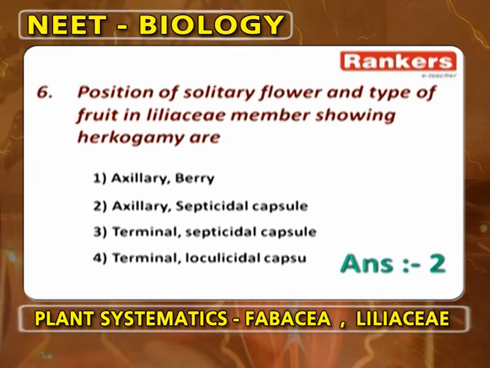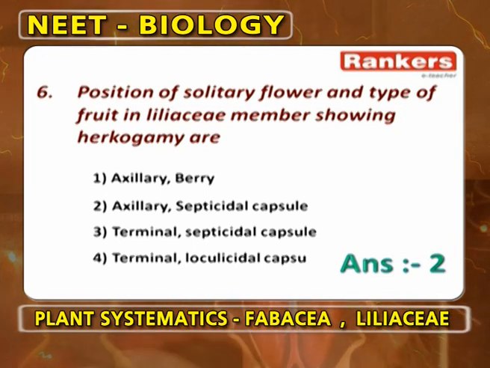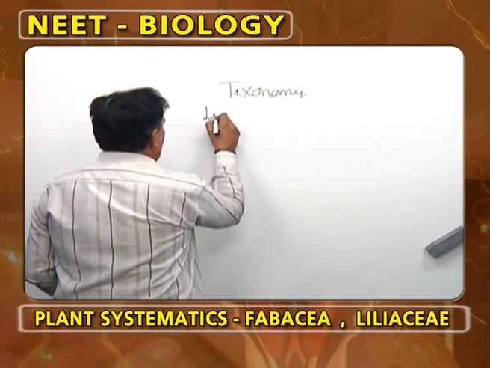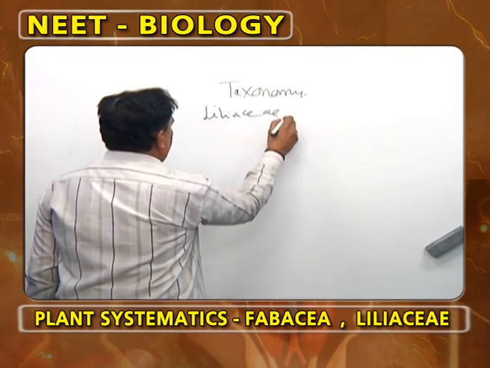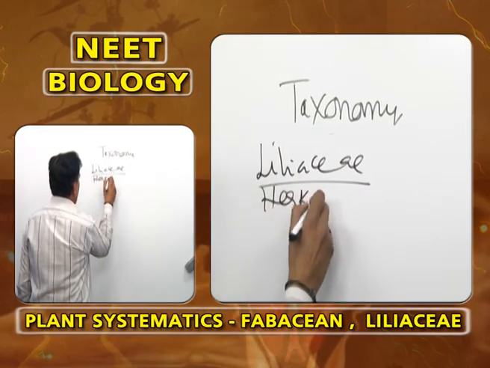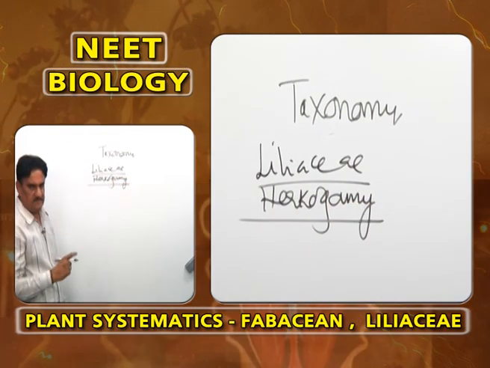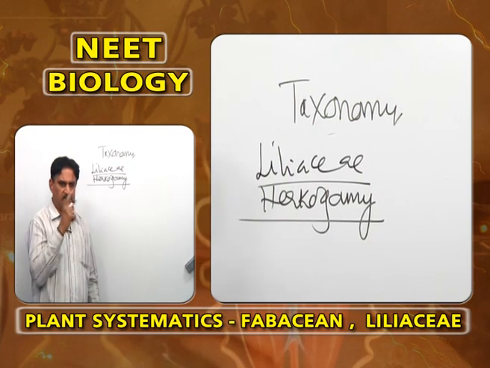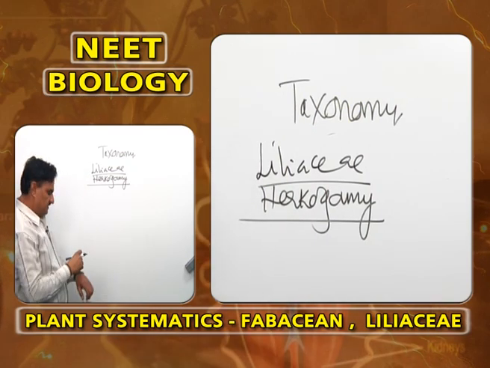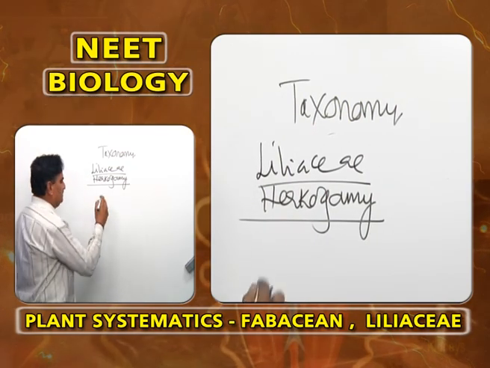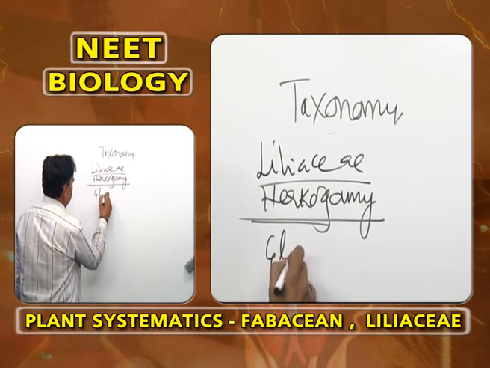Position of solitary flower and type of fruit in a Liliaceae member showing hercogamy. Hercogamy means arrangement of essential organs in different directions, which is found in Hibiscus, which is of Malvaceae. Arrangement of essential organs in different directions is also found in Gloriosa.